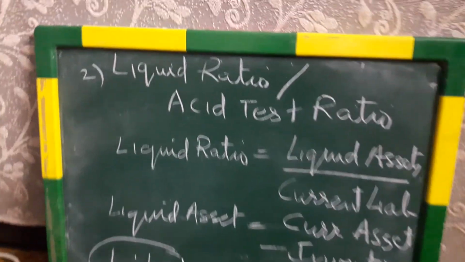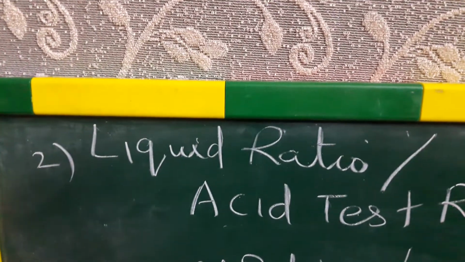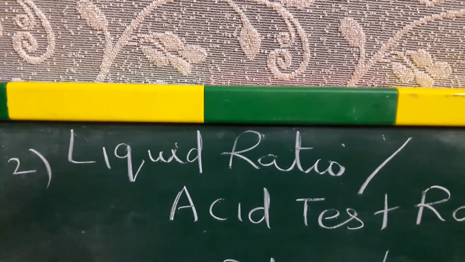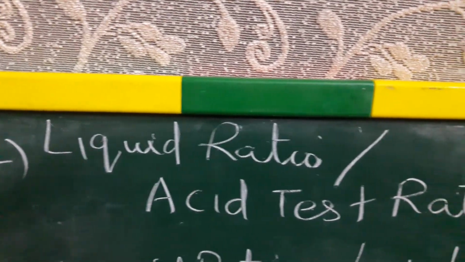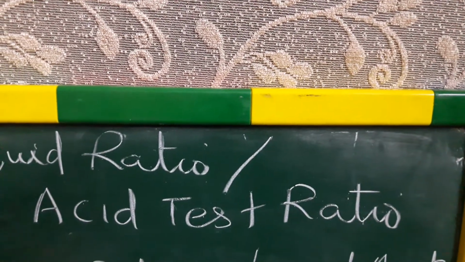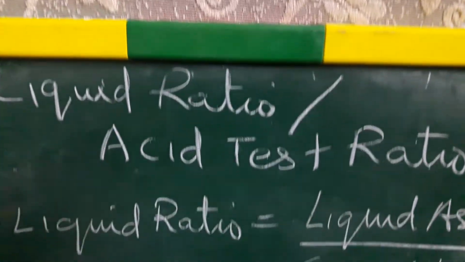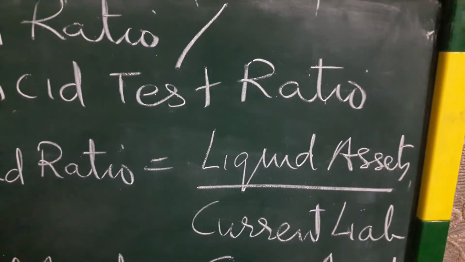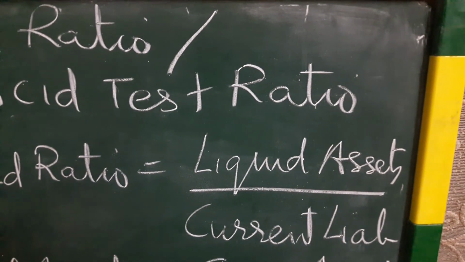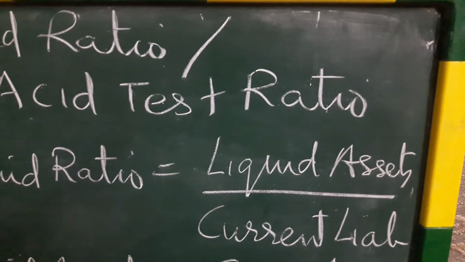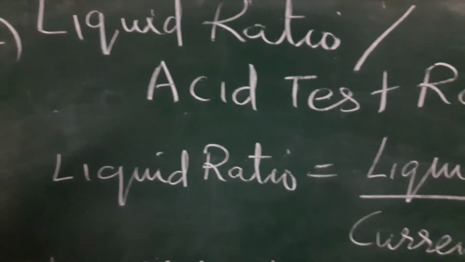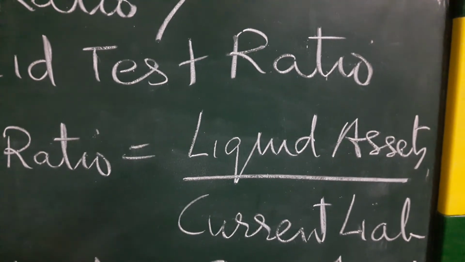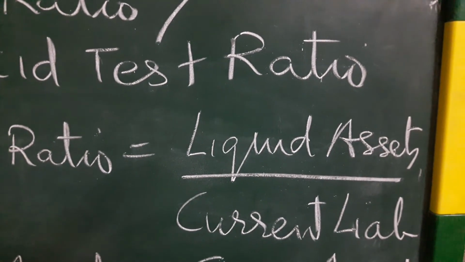Now continuing with our ratios, we are doing our second ratio. Current ratio we've done. The second ratio in the chapter is called liquid ratio. It is also called acid test ratio. Very simple ratio. The formula is liquid ratio is equal to liquid asset upon current liability. Now liquid asset is something new for you. I'll tell you how to calculate. First the formula, liquid ratio is equal to liquid asset upon current liability. Current liability is our old friend, so there's no problem at all.